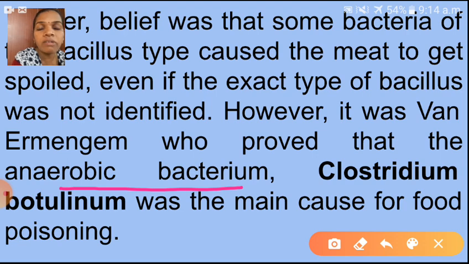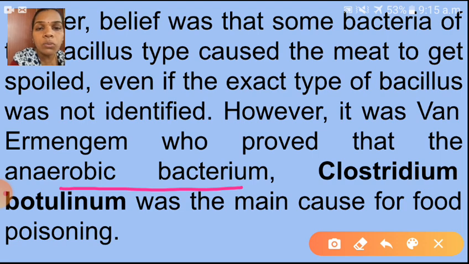What is meant by food poisoning? That food is affected by microorganisms. Those microorganisms release harmful substances into that food. At the same time the number of microorganisms is also increasing in that food. That is called reproduction. So those microorganisms get nutrients from that food, and at the same time release toxic substances into that food. That toxic substance is known as what? Mycotoxins. So if you take that food, that toxic substance will enter our body.